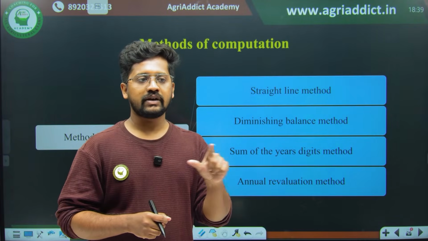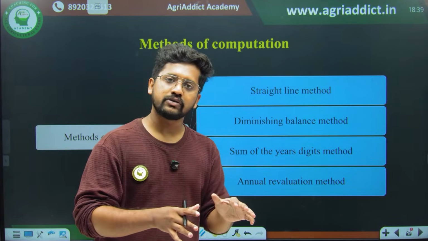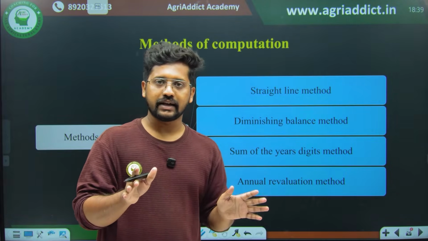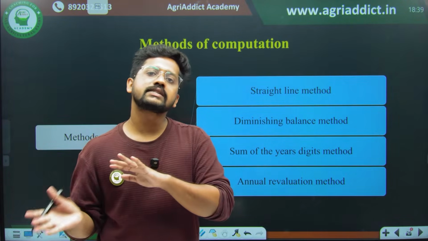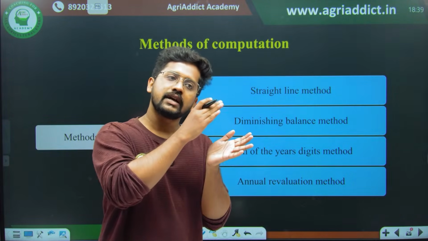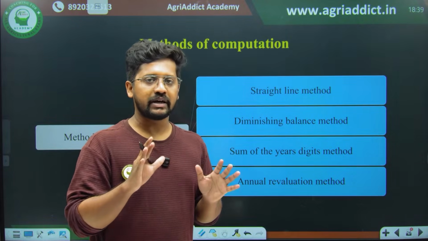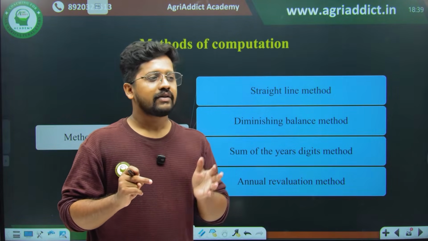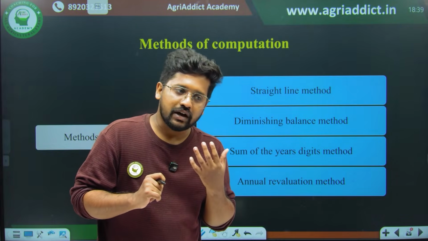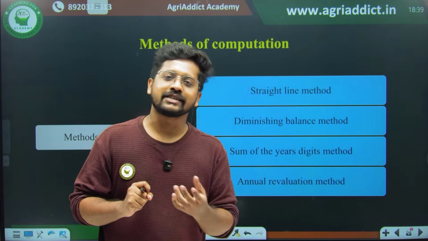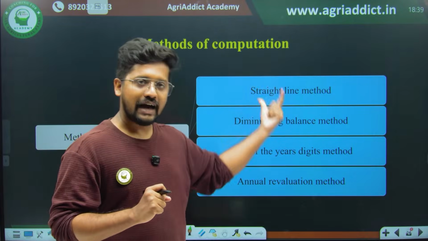Like we cannot say that okay, this much time I have used, this much time it was just stored, this much time again I may use. No, it's not like that. We are assuming a constant rate of depreciation, that the value is progressively decreasing, which is actually not the correct case, but we are assuming it for the easiest calculation, because finding out the value of something which is getting wear and tear is not that easy. That's why we have different methods.